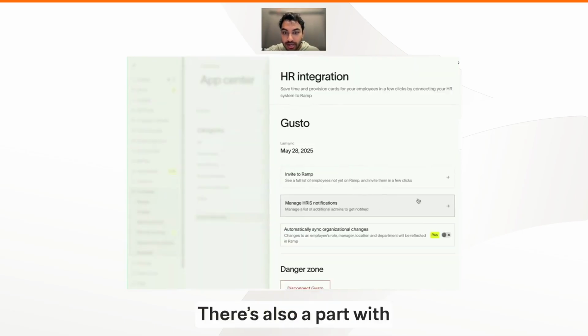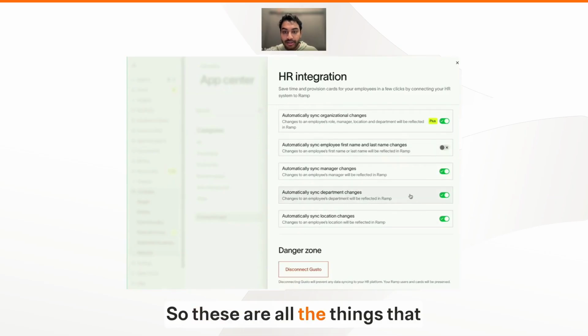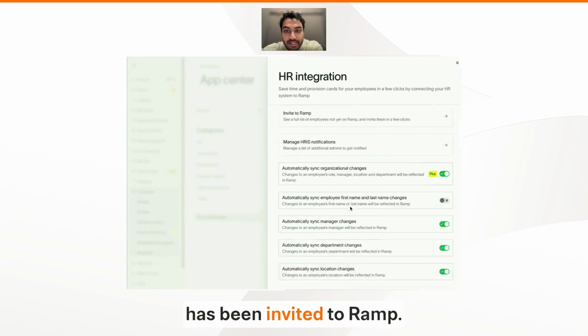There's also a part with automatically syncing organizational changes. So these are all the things that we will automatically sync. This is a Plus gated feature, but we can sync first and last name changes, manager changes, department changes, and location changes after the user has been invited to Ramp.